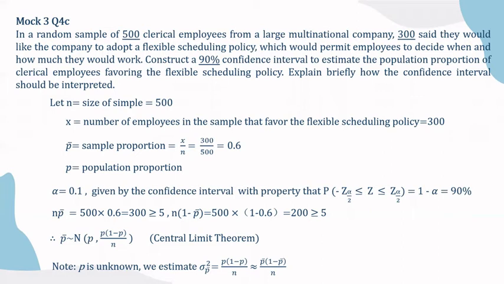In this case, n times p bar is greater than 5, and n times (1 minus p bar) is also greater than 5. Therefore, based on the central limit theorem, p bar approximately follows a normal distribution with mean p and variance p times (1 minus p) divided by n. Note that p is unknown, so we estimate the population proportion using the sample proportion, which means replacing p in the formula with p bar.